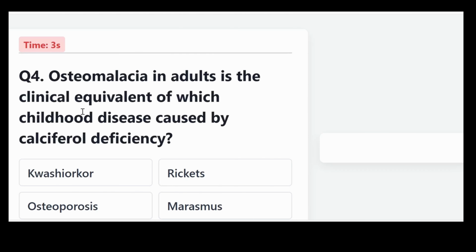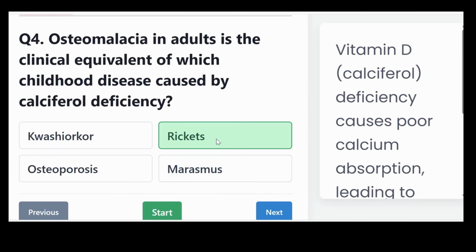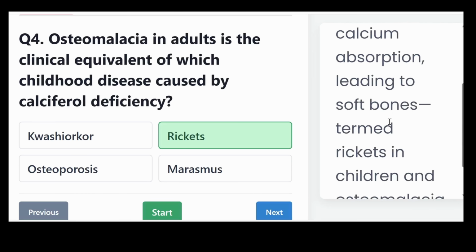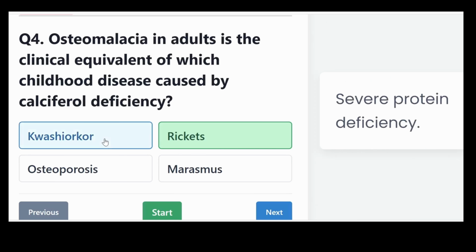Osteomalacia in adults is the clinical equivalent of which childhood disease caused by calciferol deficiency? Is it kwashiorkor, rickets, osteoporosis, or marasmus? And the correct answer: rickets. Vitamin D, that is calciferol, deficiency can cause poor calcium absorption, leading to soft bones, termed rickets in children, and osteomalacia in adults.